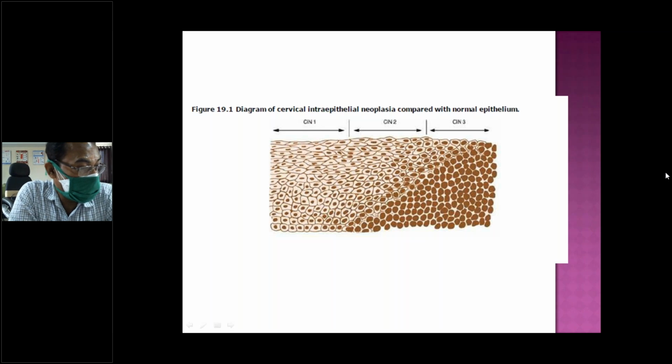I told you CIN is where either partially or totally the squamous epithelium is replaced by abnormal cells. Here, if you see, these are normal cells. In CIN, this is the basal layer, and then a few cells, one to two layers, are involved. That is also a pre-malignant cell. So when only 1/3 of the thickness is involved,